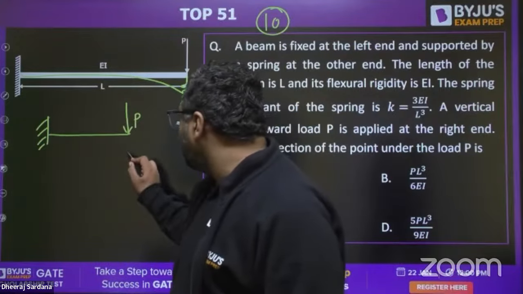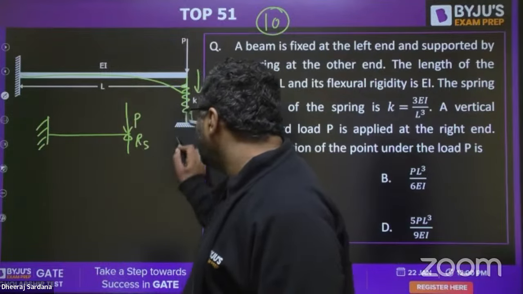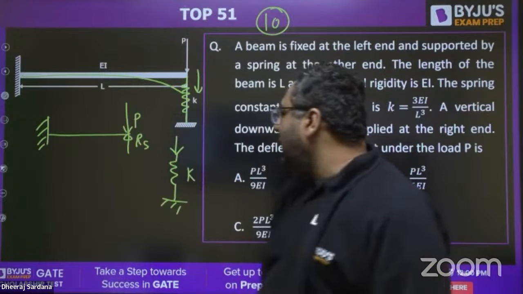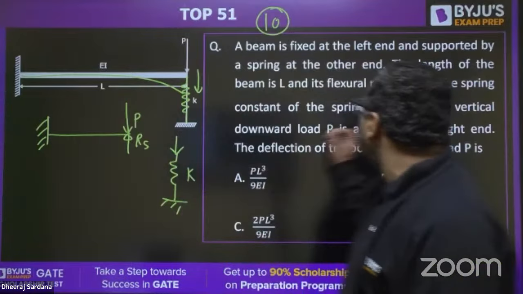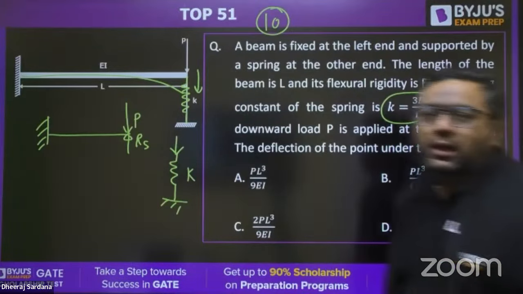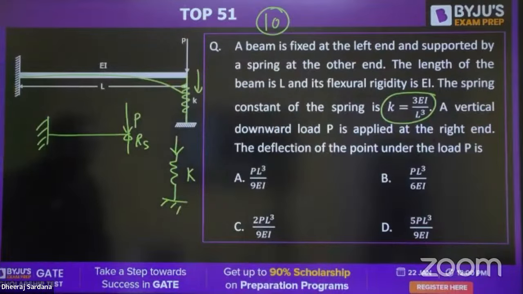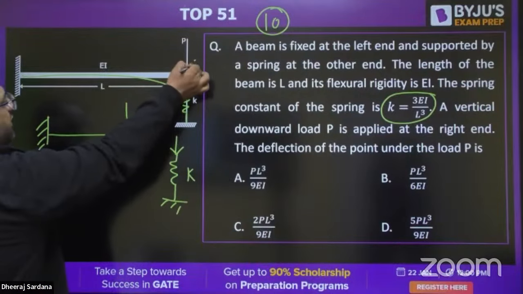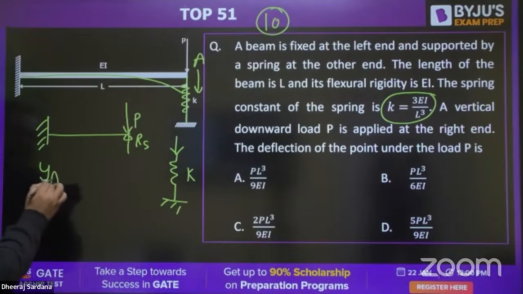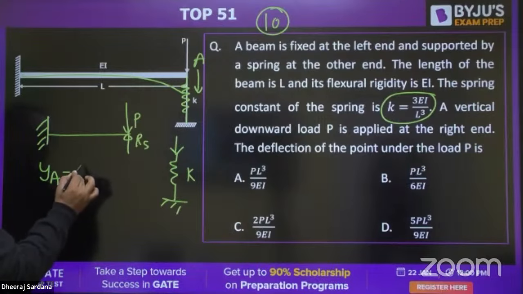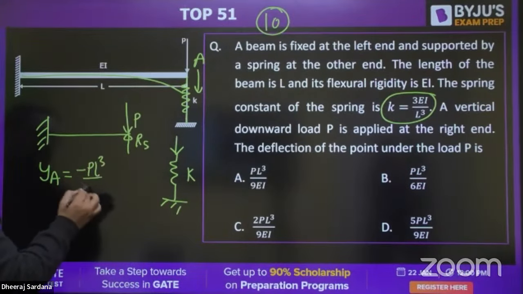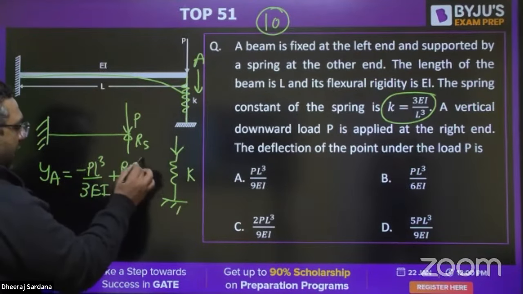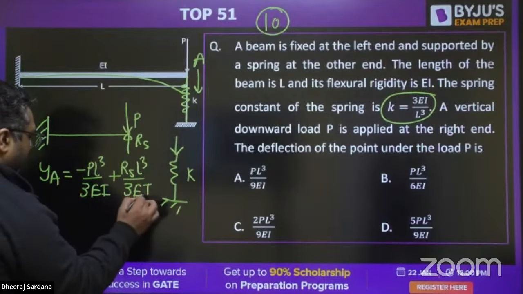So definitely spring will be applying some force RS onto this. The same RS will be acting on the spring, and the spring constant, or you can say this K value, is also given to you as 3EI upon L cube. You know that this P is creating downward deflection, RS creating upward deflection. So if this point is A, then deflection at A we can write as minus PL cube upon 3EI because it is acting downward, then plus RS L cube upon 3EI. This is going to be the deflection at A.